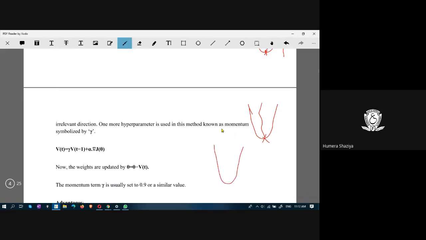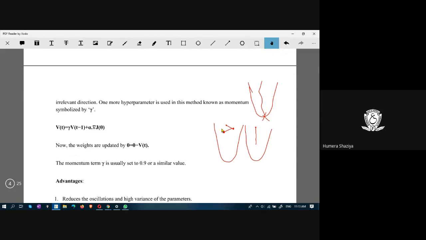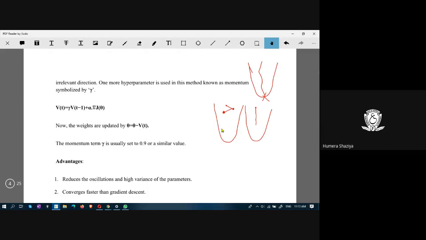When you are moving in this manner, this is an irrelevant direction. Again, you are going this way, it is also irrelevant. Why is it irrelevant? Because when you can go to the same place by following a straight line, why should you move around here and there in some other directions? Momentum avoids this type of problem.